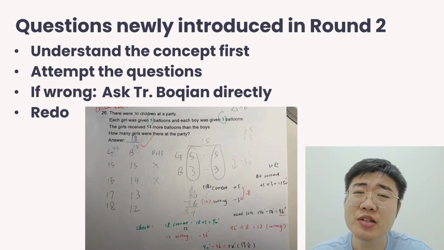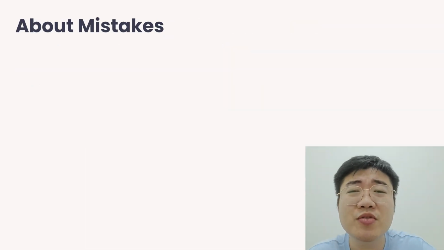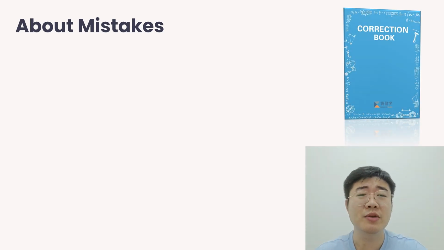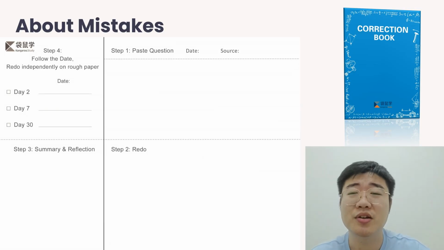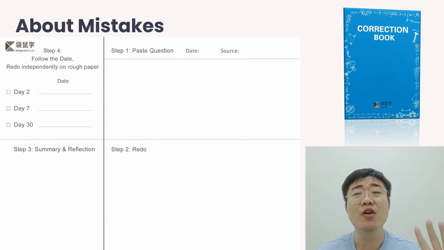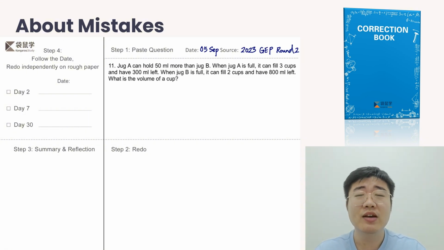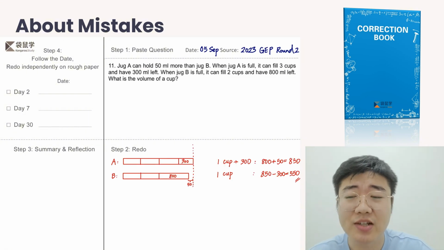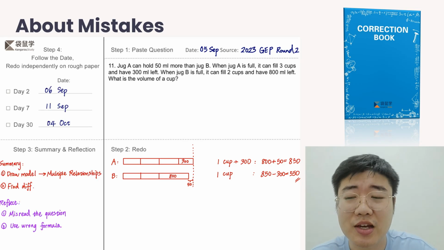So after we are clear about these questions, let's talk about the mistakes we made. These mistakes we make, now we are going to put them into our correction booklet. This is how our correction booklet looks like. This consists of 4 steps. Step 1, we paste the question that we got wrong. After that, we have to redo the questions and then we can summarize the method used in the question and reflect on our mistakes as well.